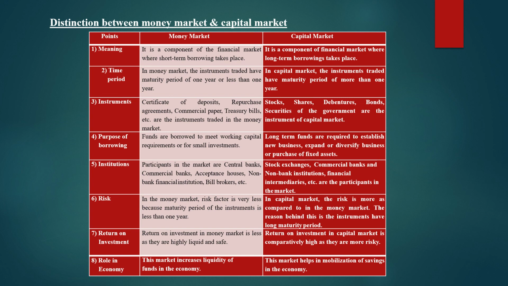Coming on to the seventh difference, return on investment. Return on investment in the money market is less as the instruments are highly liquid and safe, whereas in the capital market returns are more. क्योंकि क्या होता है, in the money market there is less risk, so always the investor gets less returns, whereas in the capital market there is more risk because of long-term investment, so the investor can accept more returns. And the last difference is role in economy.